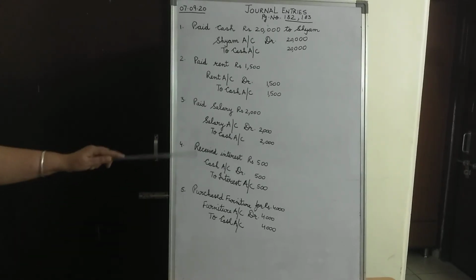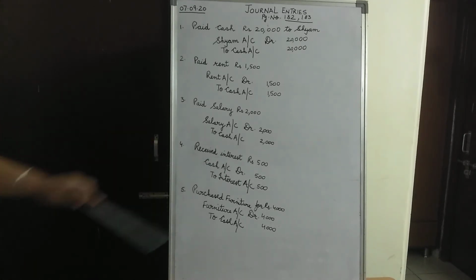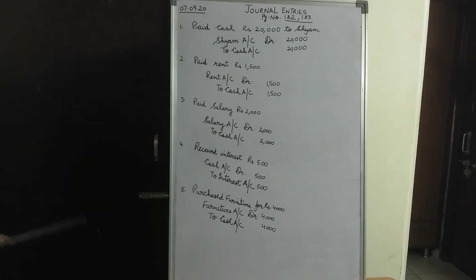So interest being an income, children, would be credited, and the rule applicable would be: credit all the incomes, part of the nominal account. Now when we talk of interest, children, again we assume that it has come to us in terms of cash. So for cash, cash being a tangible asset, the rule for real accounts would be applicable on it, which states that debit what comes in and credit what goes out.